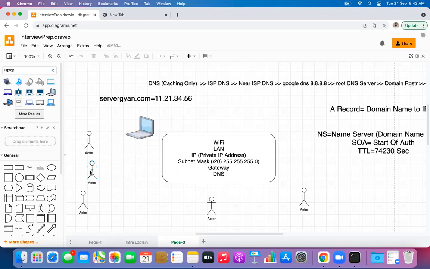They have different IPs, but if you try to ping servergyan.com from any of these actors, this IP address will be the same. Even if these actors have different vendors, maybe one using Tata and another using Airtel as broadband service provider, the source IP addresses of these actors will remain different, but the website IP address will remain the same for every actor sitting in different geographical regions within the same country. Okay, thank you.